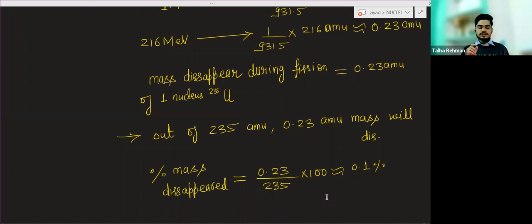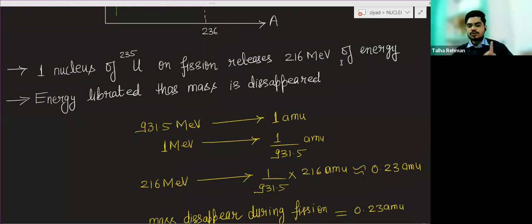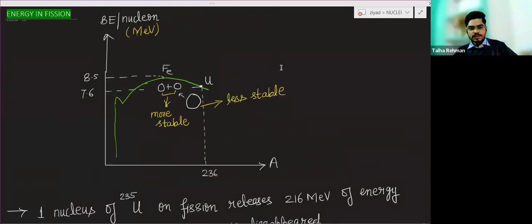So basically, in a fission reaction, when there is a fission of one nucleus of uranium 235, only 0.1% of the mass of the uranium 235 will disappear, and we will get the energy of 216 mega electron volt. So this is all about the energy in fission.